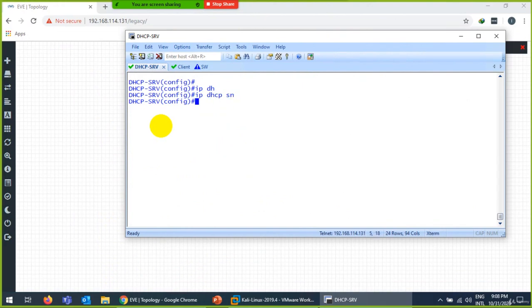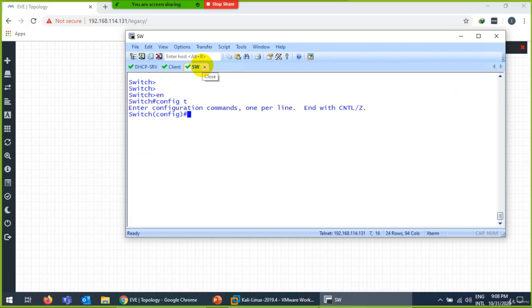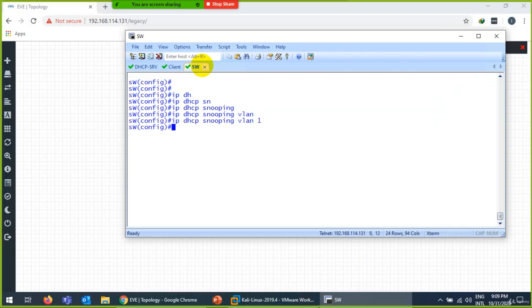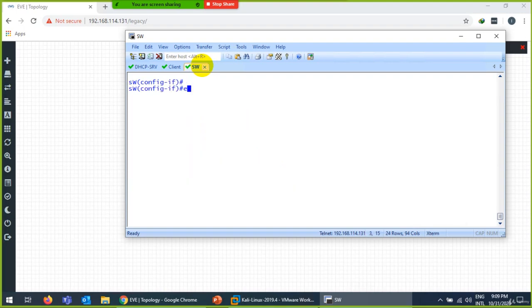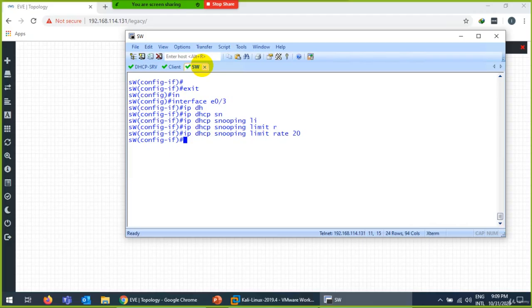Sorry, now I'm not in the switch, so let's go to the switch. Enable, configure terminal, hostname switch, do write, so that at least this name is there. Now I will say ip dhcp snooping vlan 1. Then interface E0/0, ip dhcp snooping trust. I also set ip dhcp snooping limit rate 60 packets, not more than this. On the other interfaces, like 0/3, ip dhcp snooping limit rate 20, so they do not send too much traffic.